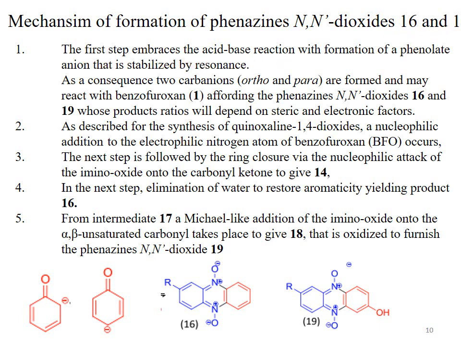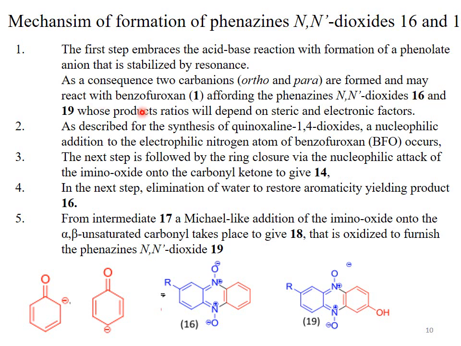Detailed mechanism, or we can say stepwise mechanism, of formation of phenazine NN dioxide system, I mean compound number 16 and compound number 19. The first step embraces the acid-base reaction with formation of phenolate ion. First step is the acid-base reaction. The base abstracts the acidic proton from the phenol and it gives us phenoxide ion. And phenoxide ion is resonance stable.